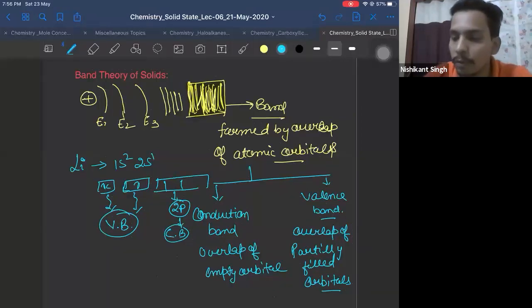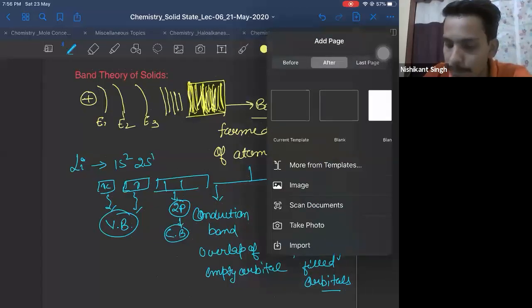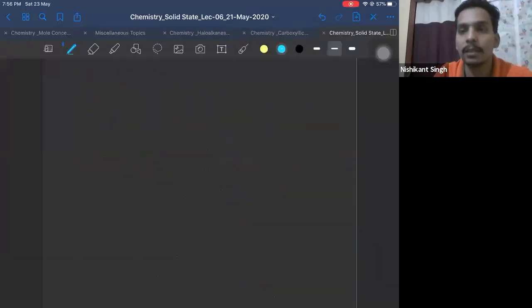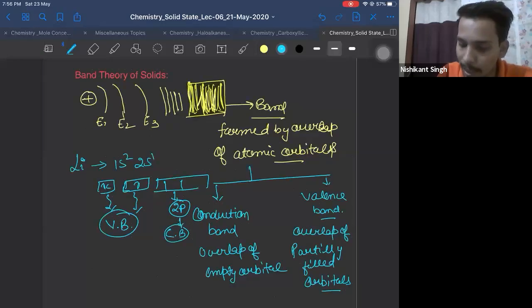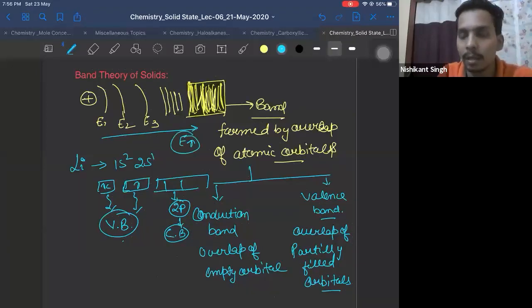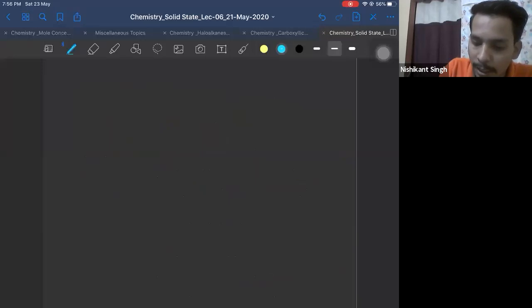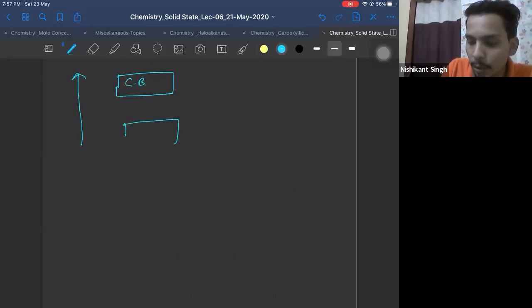Now I'm going to use this to define my electrical properties. Always, you can see the energy of the valence band: as you go away from the nucleus, energy increases. The energy is more for the conduction band because it is formed by overlap of higher energy atomic orbitals. Valence band energy is less. So when you draw it on an energy diagram, you draw the conduction band like this, CB, and the valence band like this, lower in energy. Correct?